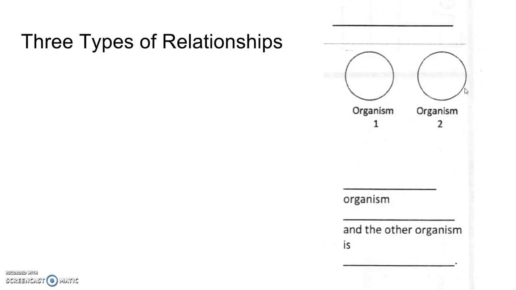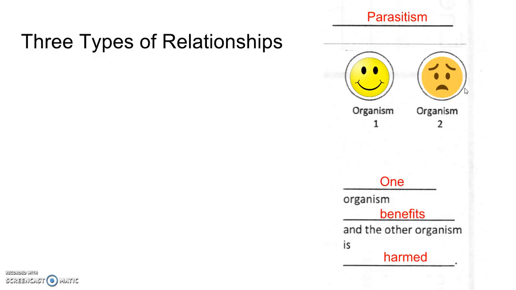Now the third type you're probably more familiar with. This one's called parasitism. The word comes from parasite. You've heard of a parasite. In this relationship, organism 1 is happy and organism 2 is very unhappy. Organism 1 benefits and the other organism is harmed.